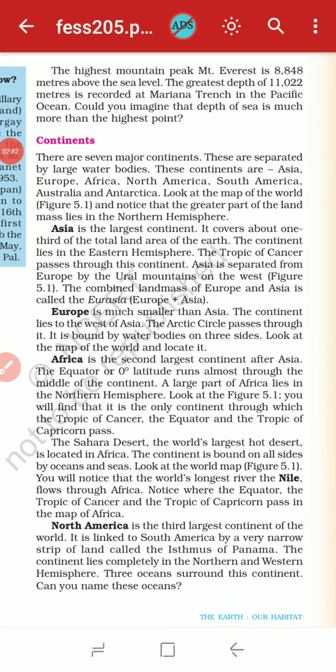Now let's see about North America. North America is the third largest continent of the world. It is linked to South America by a very narrow strip of land called the Isthmus of Panama. The continent lies completely in the northern and western hemispheres, and three oceans surround this continent. Can you name these oceans?